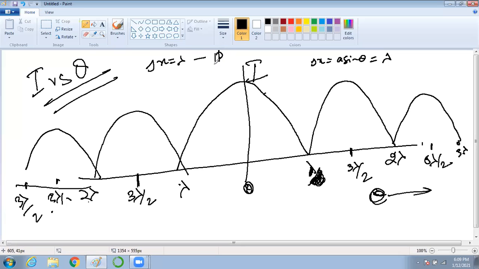So delta x is what? A sin theta. A sin theta is lambda. So if I am taking a as 1, can I say sin theta is lambda? So if sin theta is lambda, theta is also lambda, because I am equating sin theta with theta. At smaller values of theta, sin theta is equal to theta. So if sin theta is lambda, can I say theta is lambda? Am I clear?